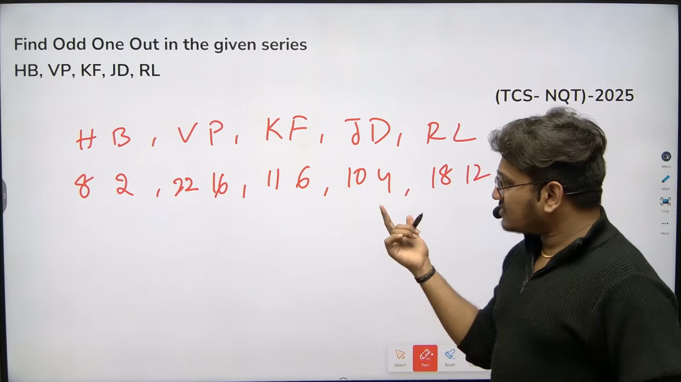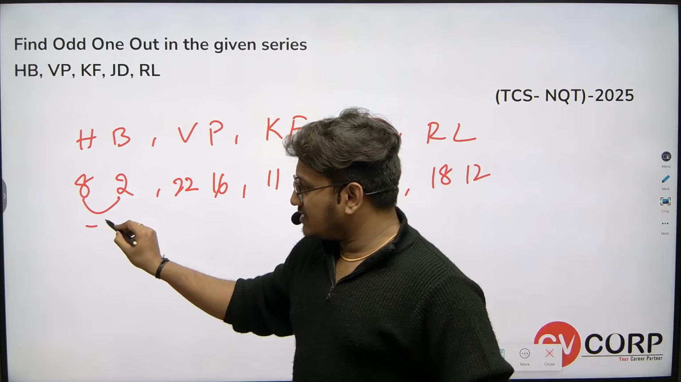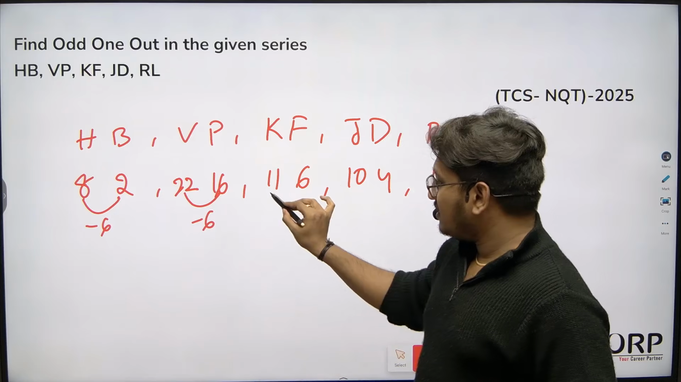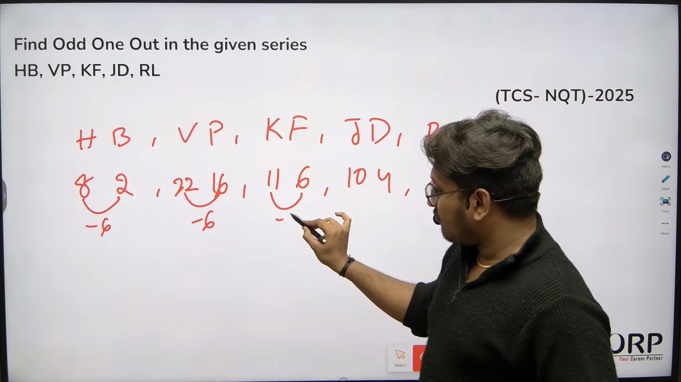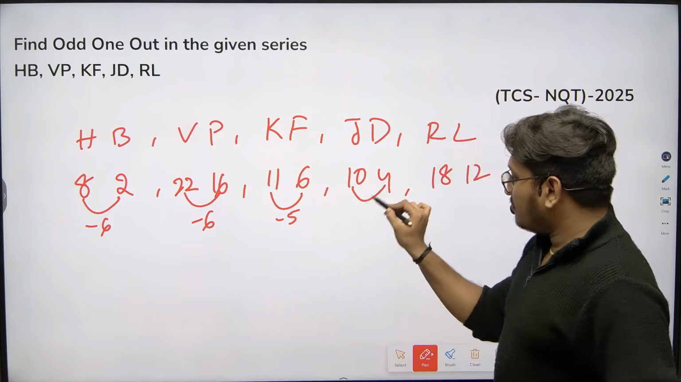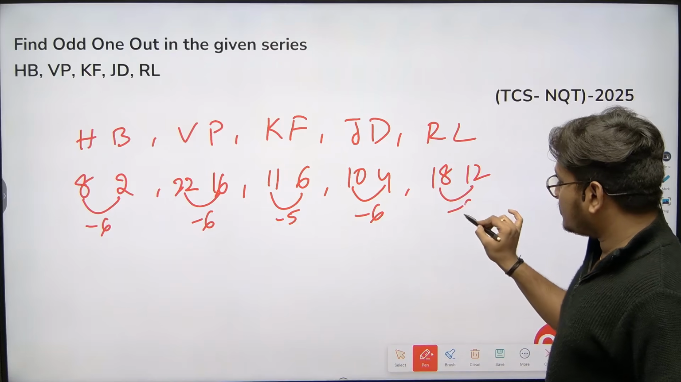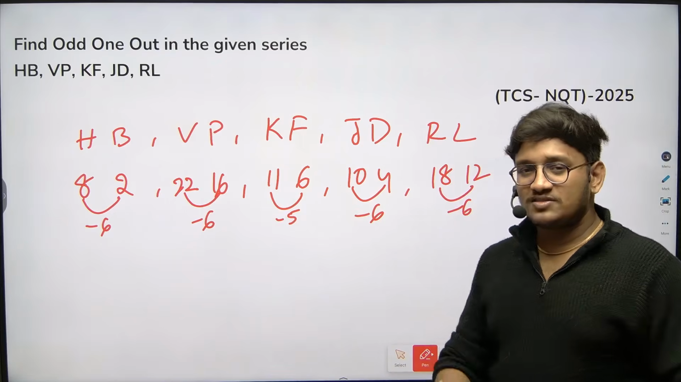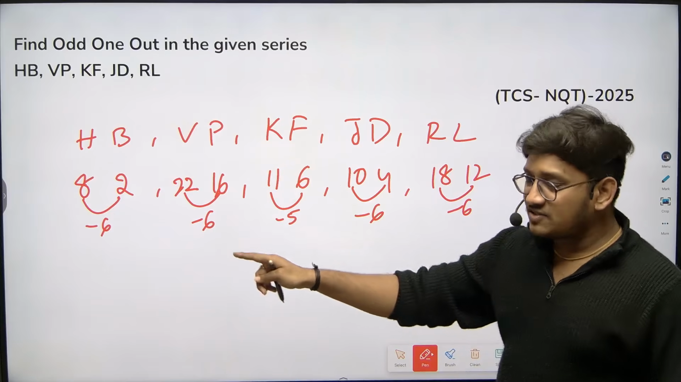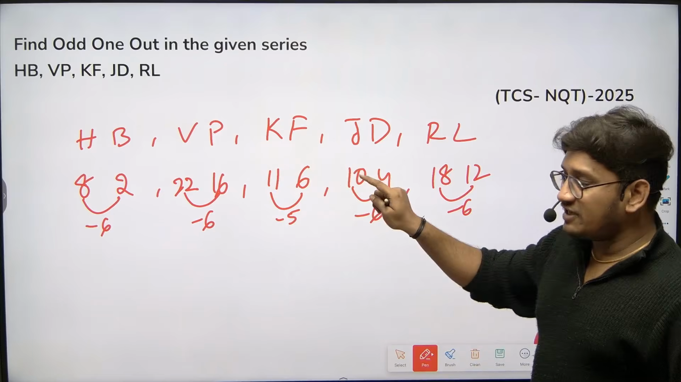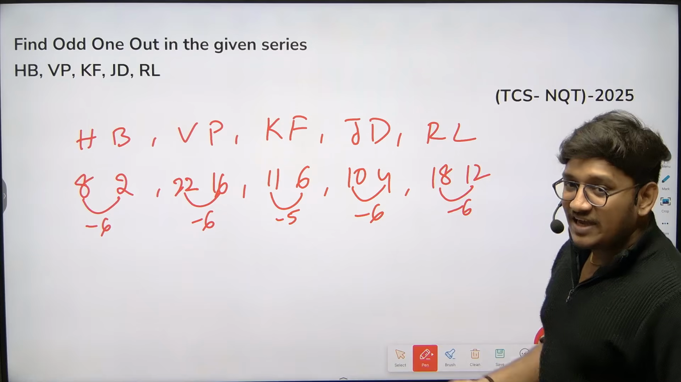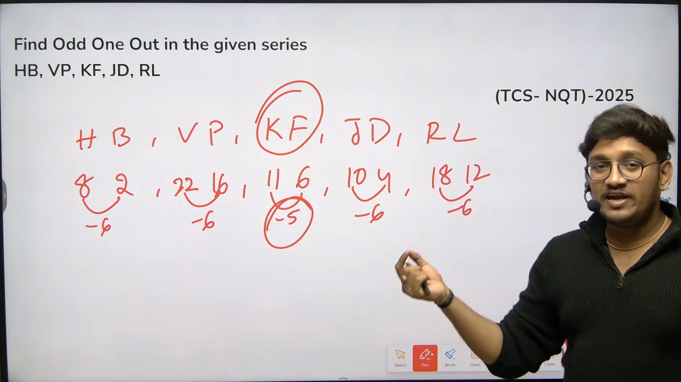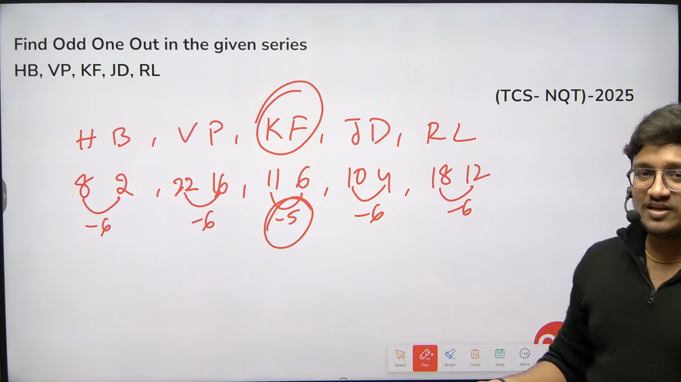Now if you observe the pattern, it is decreased by 6. 8 minus 6 is 2. 22 minus 6 is 16. 11 minus 5 is 6. 10 minus 6 is 4. 18 minus 6 is 12. If you observe all the values, we have a similar pattern, minus 6. The first letter minus 6 will give you the second letter. Next, first letter minus 6 gives the second letter. Minus 6, minus 6, minus 6, except this one. So this will be the odd one out. The answer is KF, which is deviating from this particular pattern. This is the question given in yesterday's slot.